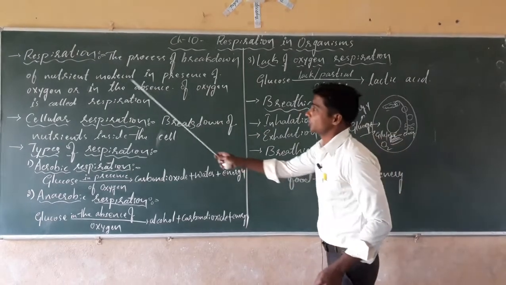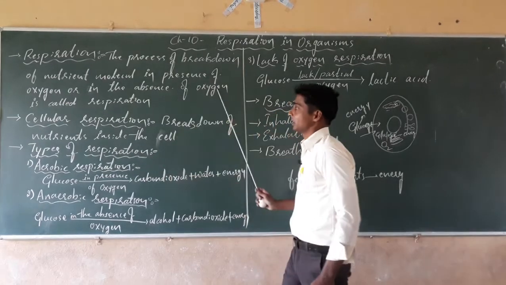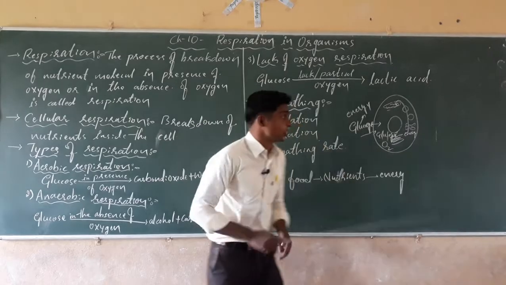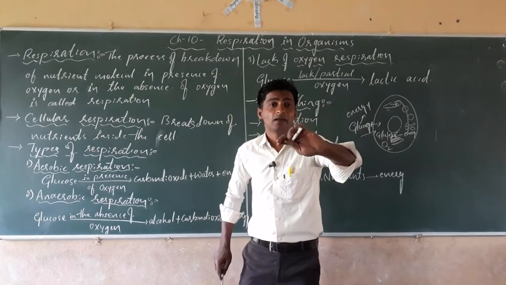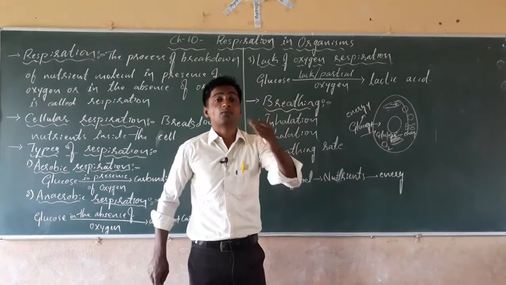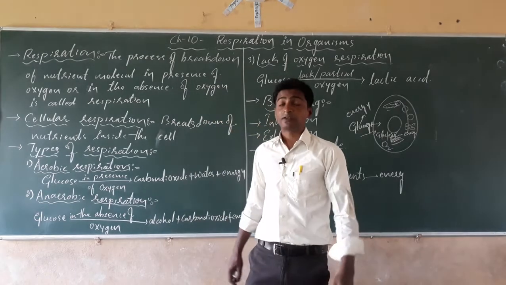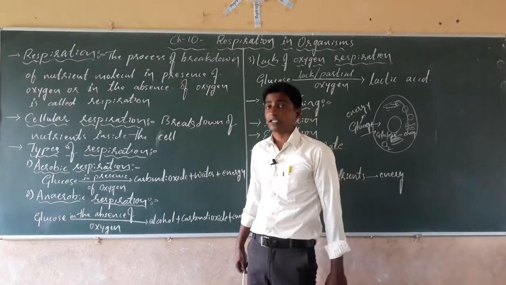Breakdown of glucose molecule in presence of oxygen or in the absence of oxygen is called respiration. Commonly I have taken glucose as a nutrient. There are a number of nutrients: carbohydrates, proteins, lipids, fats, vitamins, minerals and salts. All these nutrients get broken down and release the energy.